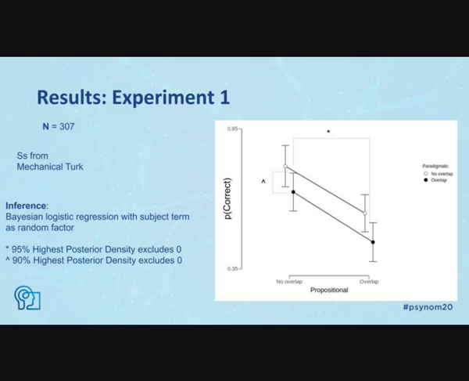The plot shows the probability of correctly answering a target question as a function of the presence or absence of propositional overlap in experiment 1. The line with the empty circles corresponds to the conditions with no paradigmatic overlap, and the line with the filled circles corresponds to the conditions with paradigmatic overlap. The error bars show the 95% credible interval. Whereas there was reliable evidence for interference in the presence of propositional overlap, there was only a marginal main effect of paradigmatic overlap.